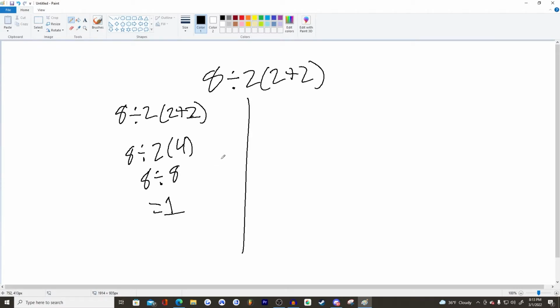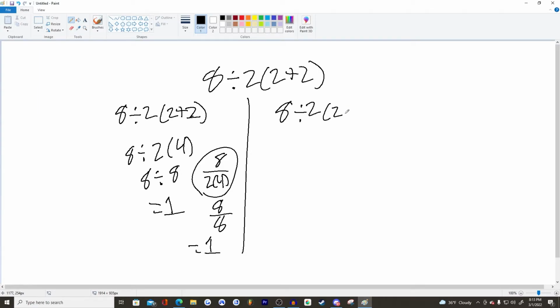And sometimes how they also did it was go like this, 8, and then 2, 4, get like 8 because they multiplied that and then equals 1, which is another way they did it too. In the more modern order of operations, let's write our answer right here. You still have to do the parentheses inside because parentheses do come first. 4 parentheses 2 8 divided by 2, and here is where we change it up. 8 divided by 2 instead of 2 times 4.